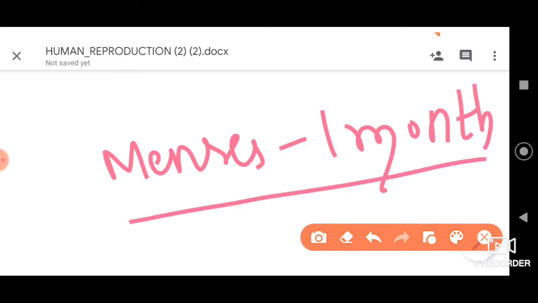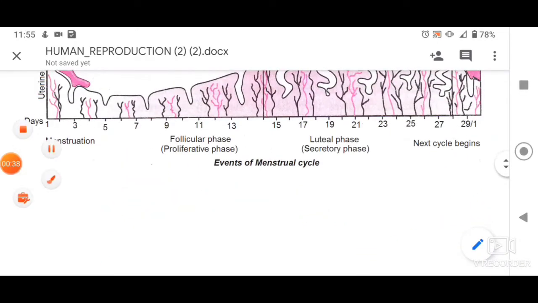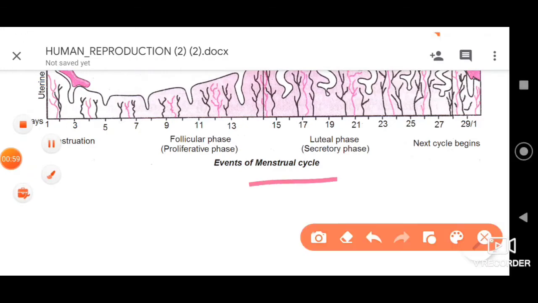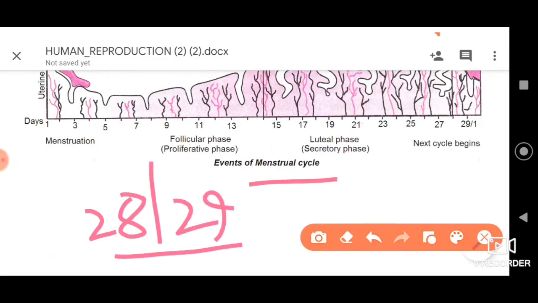Further, let us understand the definition of menstrual cycle. In women, from puberty, that is after attaining sexual maturity, till menopause, which means the stop of the menstrual cycle, which occurs around 45 years, there occurs a series of rhythmical changes. For every 28 to 29 days, that is what we refer to as the menstrual cycle, my dear friends. So remember, after attaining puberty, for a period of 28 to 29 days, the rhythmical changes which occur in the woman, we refer to as the menstrual cycle or the menses.